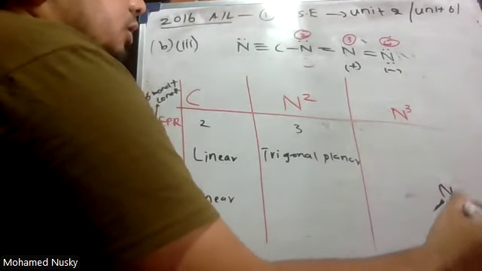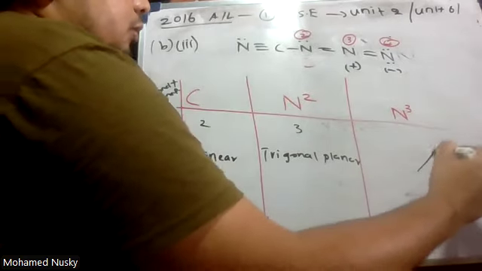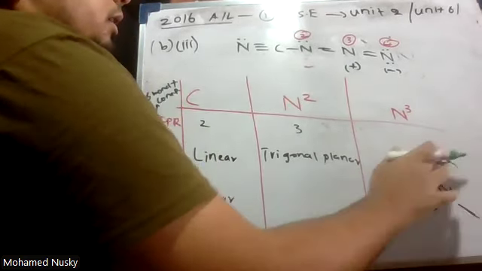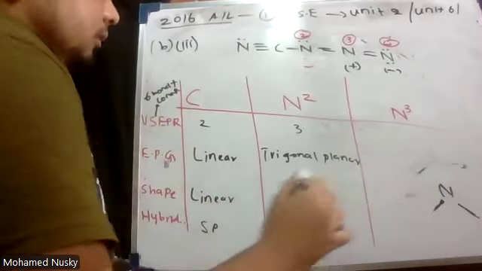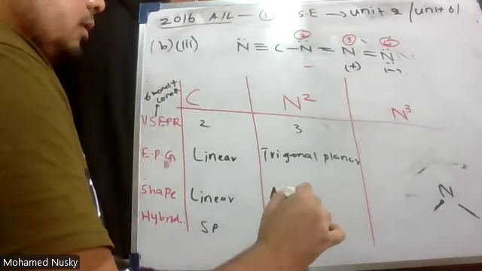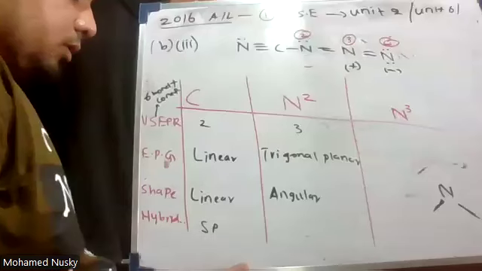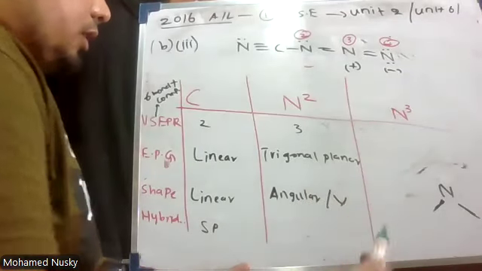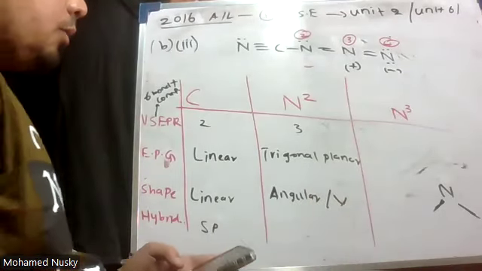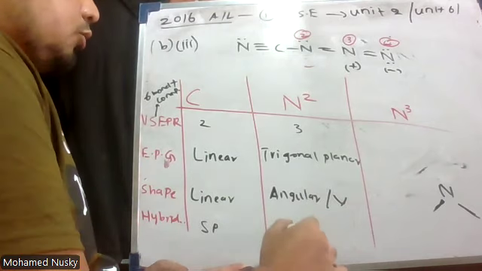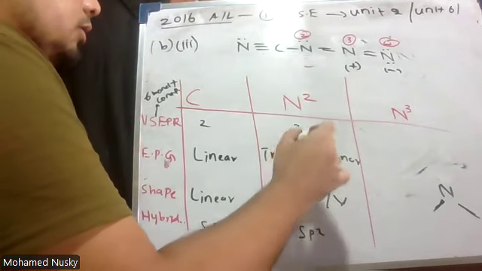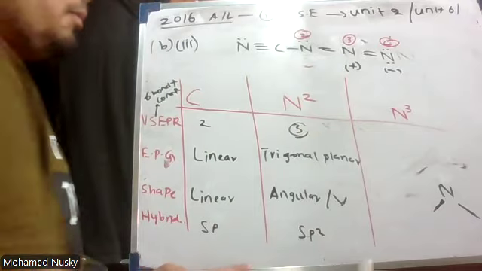It has an angular shape, angular or V shape. You can take it as angular or V. What is the hybridization? sp2, because 3 VSEPR pair, they are sp2.